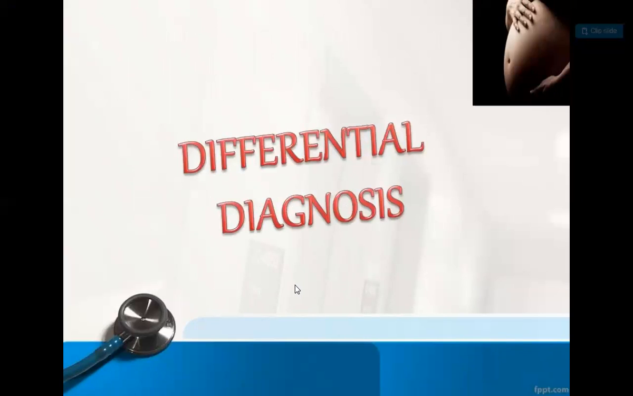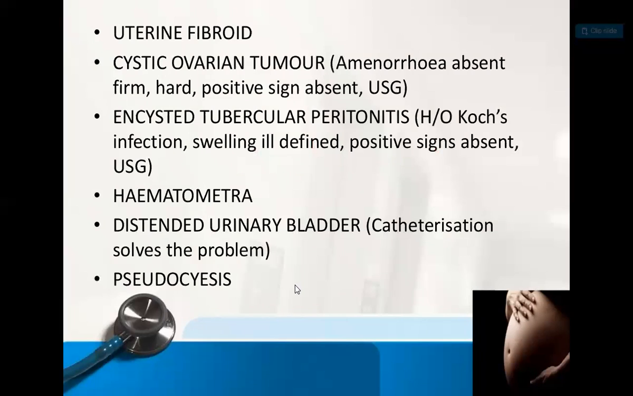So there are some differential diagnoses we have to remember again. It may be a uterine fibroid, but it can present with amenorrhea. That is how we can clinically differentiate here. Then a cystic ovarian tumor: amenorrhea is absent, and the positive signs are absent on ultrasonography. Then in chronic tubercular peritonitis, there has to be some history of TB infection, and the swelling is ill-defined, and the positive signs are absent, whatever signs we have seen here.